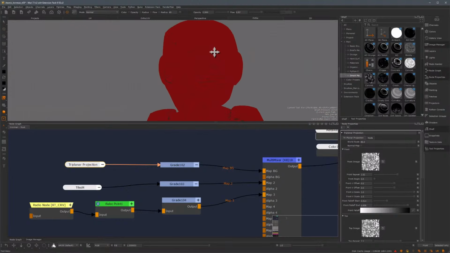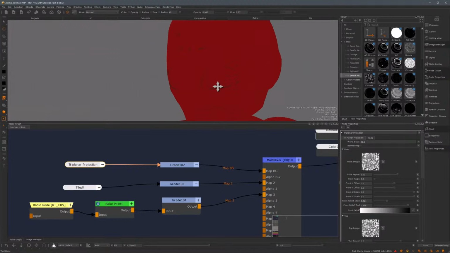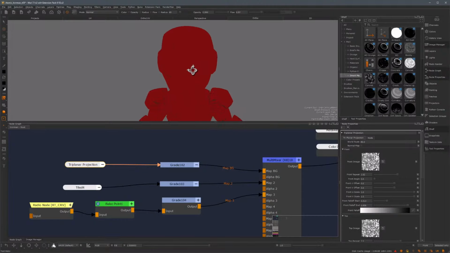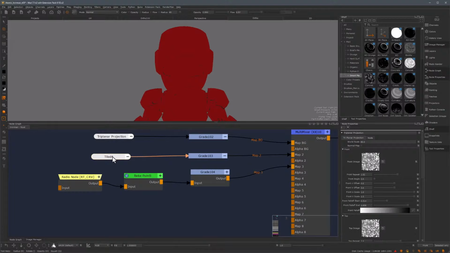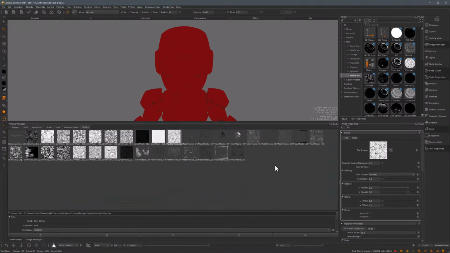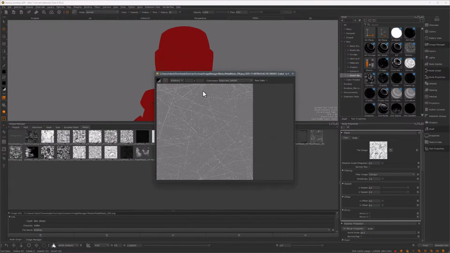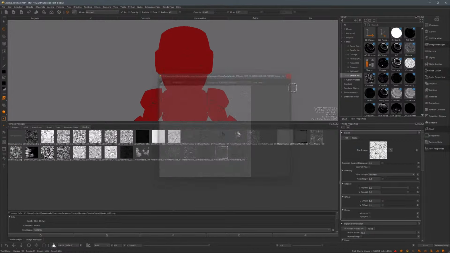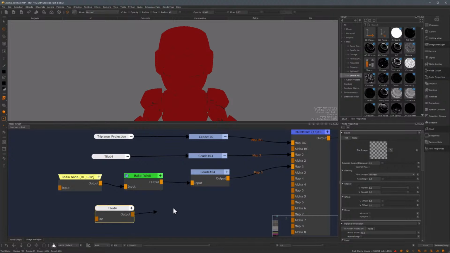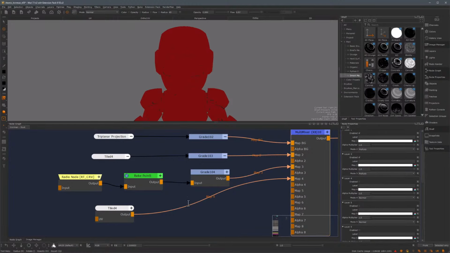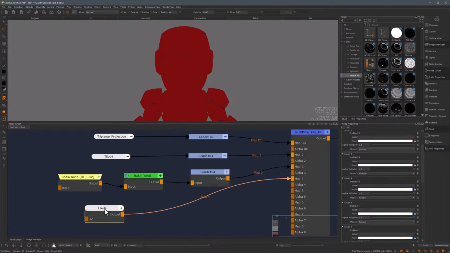Okay, so now we have a breakup that's along the edges, which is quite nice, but of course it's not nearly enough for what we want to achieve. So let's add more overall scratches. I'm just going to take this tile node and duplicate it, and in here I'll add one of these PNG masks, and I want it to be something white. So maybe some of these fine scratches. I'll just go in here and replace this. And let's connect this node into our multi-mixer node in map 4, and let's just enable it. And as we did with the other ones, we will need to grade this down.